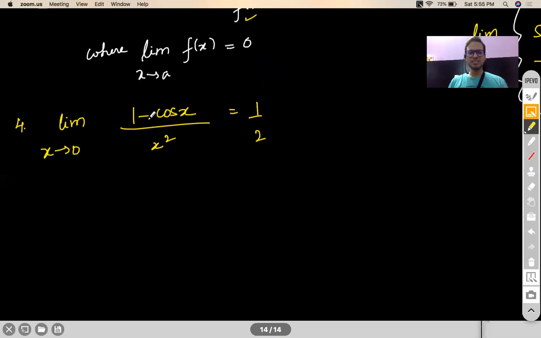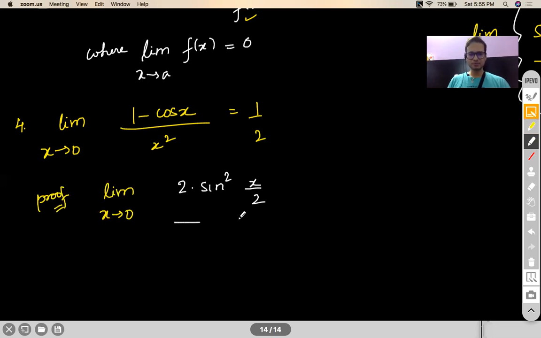Now, how to prove it? There are a lot of ways to prove it. One is by the use of expansion, which I will avoid using till I can. Other is by the use of your trig identities. 1 minus cos x is 2 sine square x by 2. Am I right? Okay, don't ask me how. You have already done your trigonometry. Okay. So now there is a sine square x by 2.